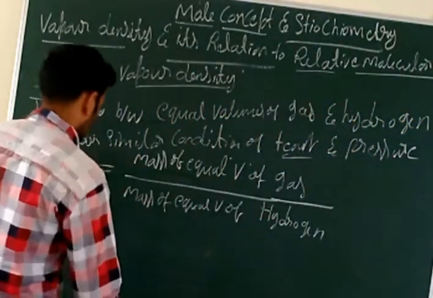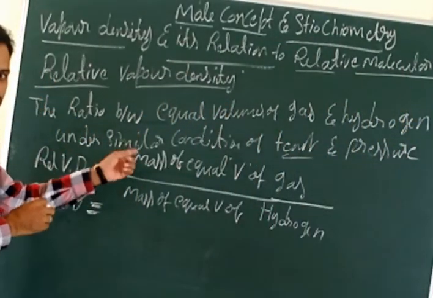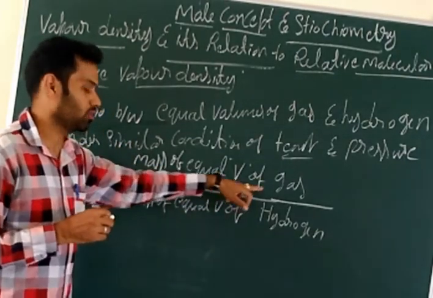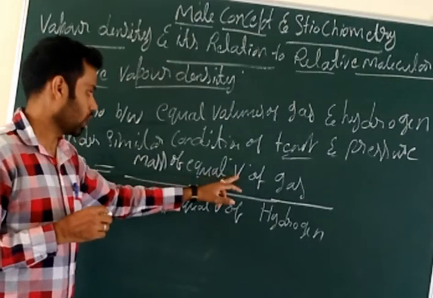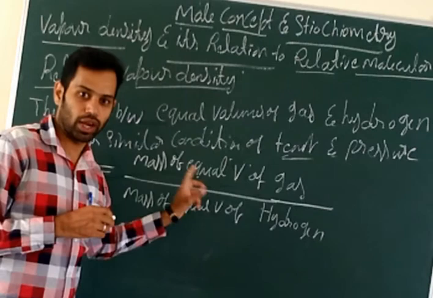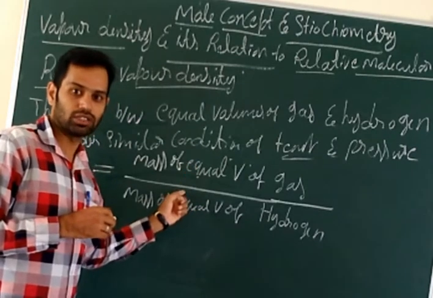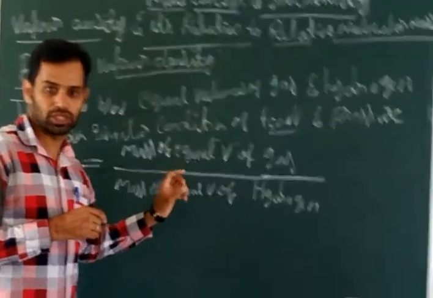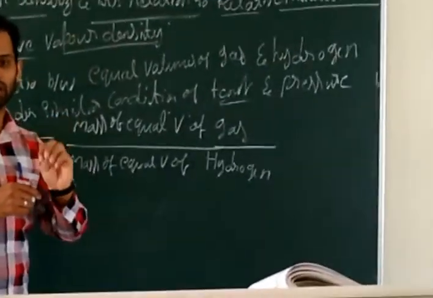So according to Avogadro's law, as I told, equal volumes of gases. Here, volume is equal volume. The name only indicates that the mass of equal volume of gas. Similarly, the volume of the unknown gas is equal to the volume of hydrogen gas. So according to Avogadro's law, equal volumes of gases under similar conditions of temperature and pressure contain the same number of molecules. Okay, the same number of molecules.